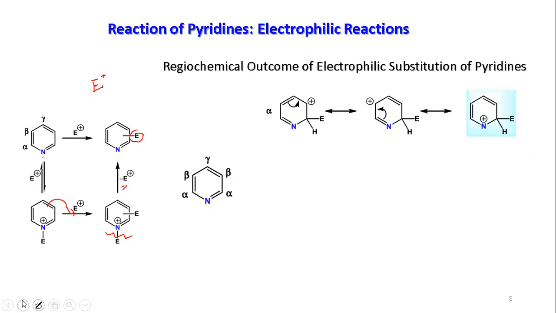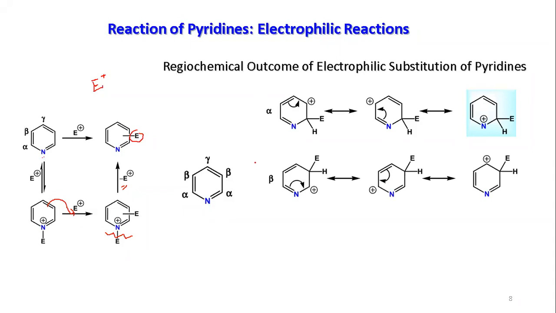If the electrophile is being attached to the alpha carbon, what is the situation of the resonating structures? Among the different resonating structures possible, we have one resonating structure where the nitrogen has a positive charge. When you have the beta attachment, where the electrophile is attached at the beta carbon, whatever resonating structures you have for the stability, we don't find any structure where nitrogen has a positive charge.